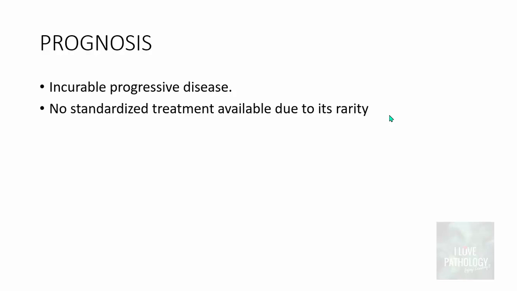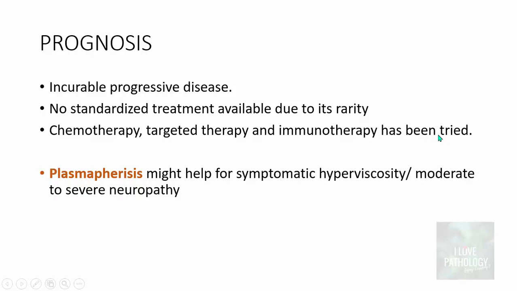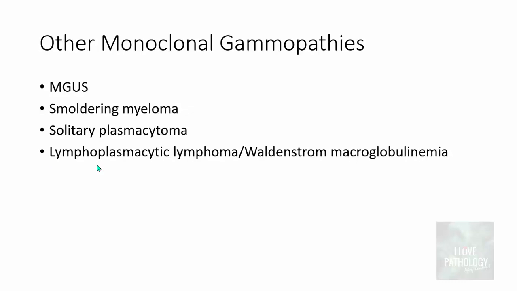So what is the prognosis of this particular entity? We need to understand that this is an incurable progressive disease. There is no standardized treatment available because of its rarity. However, chemotherapy, targeted therapy, and immunotherapy have been tried. Plasmapheresis sometimes will be helpful, especially for symptomatic hyperviscosity. Sometimes people with moderate to severe neuropathy can benefit from plasmapheresis. However, the median survival is around 4 years. So that's all about lymphoplasmacytic lymphoma, which manifests clinico-pathologically as Waldenstrom macroglobulinemia.